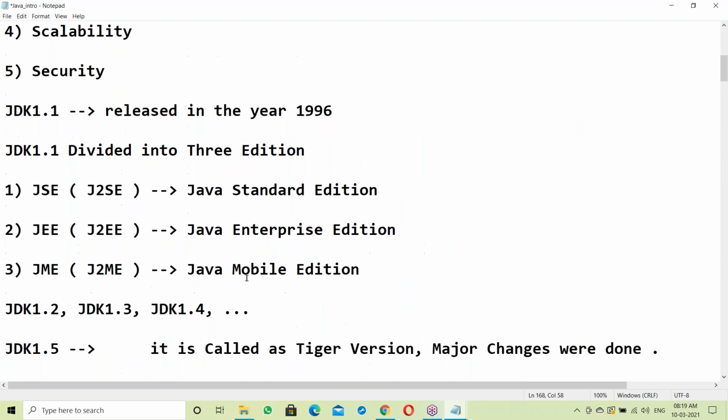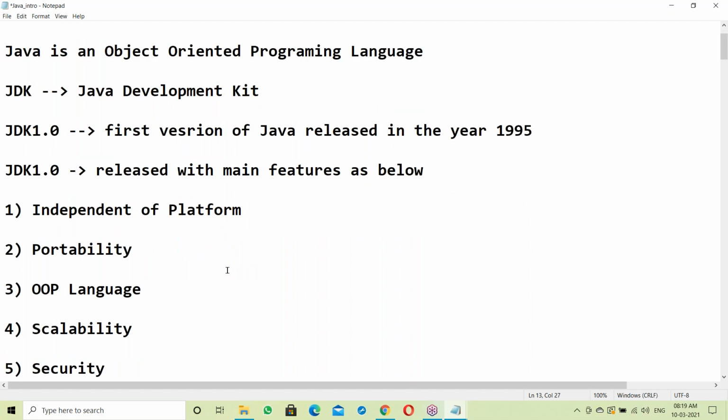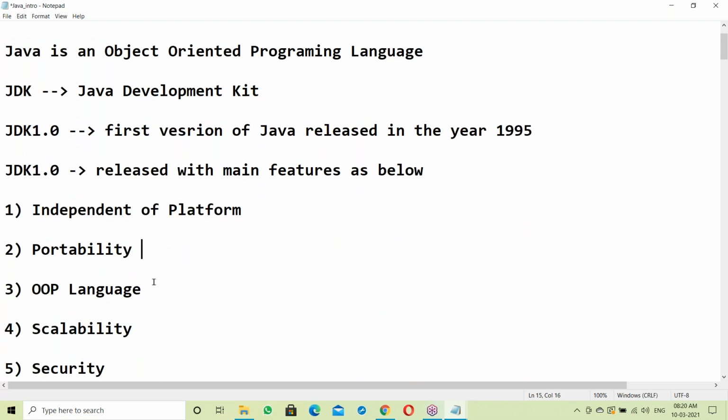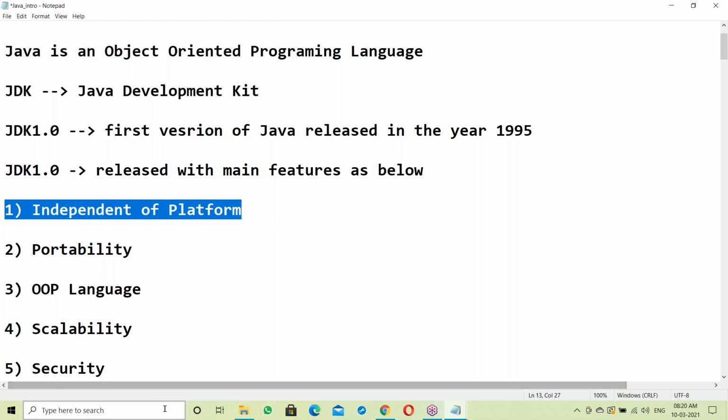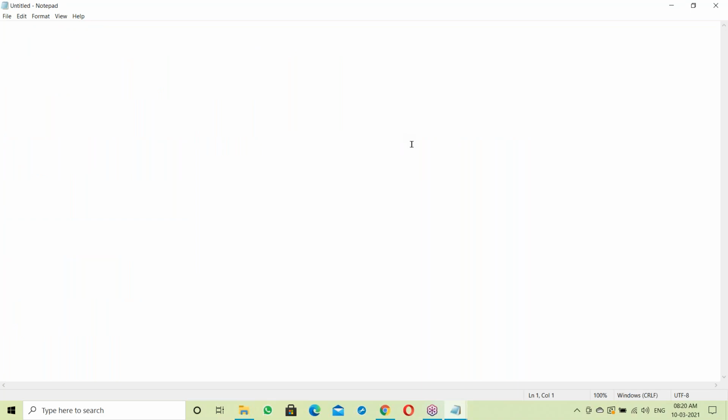So now let us start our topic. This is complete Java. Now let us start with the first one. Java is an independent platform. Next, what is portability? These things we'll discuss. Let us start all the features here.